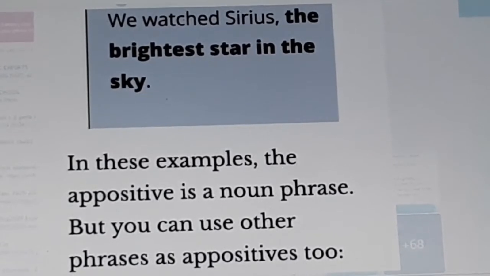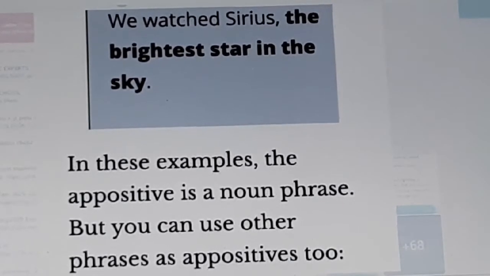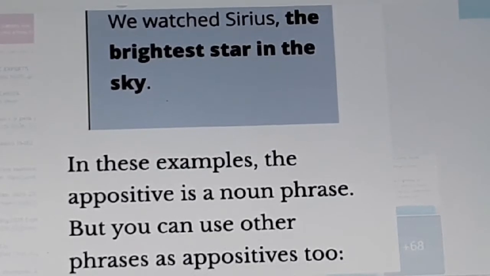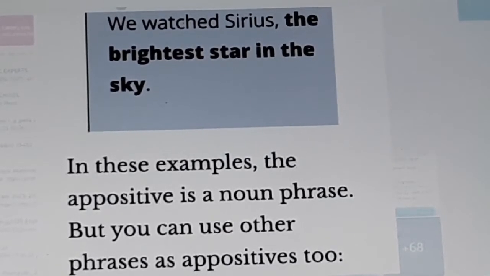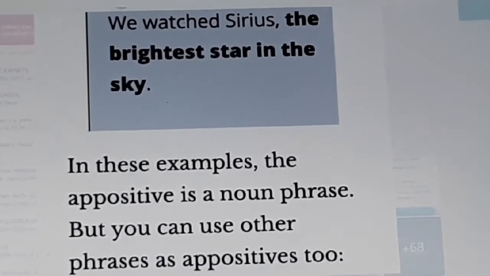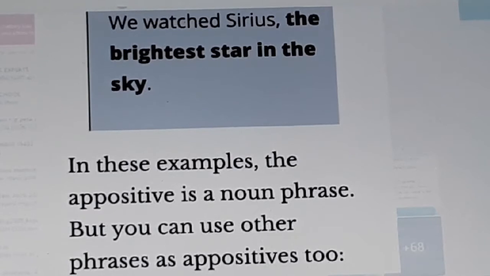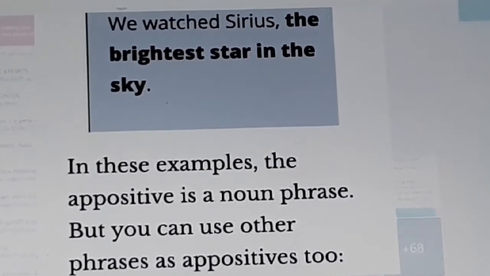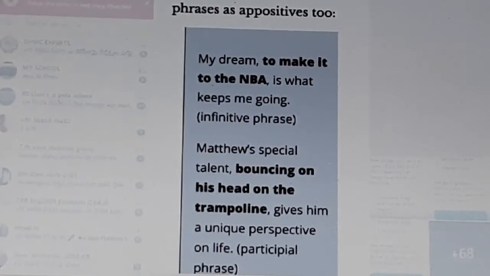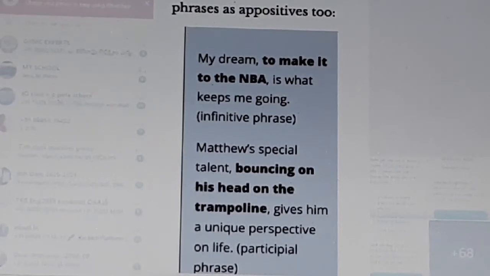In these examples, the appositive is a noun phrase, but you can use other phrases as appositives too. In the sentence, we watched the series The Brightest Star in the Sky, this is a noun phrase. In the other sentence, the appositive is also a noun phrase. But we can use other phrases as appositives too.